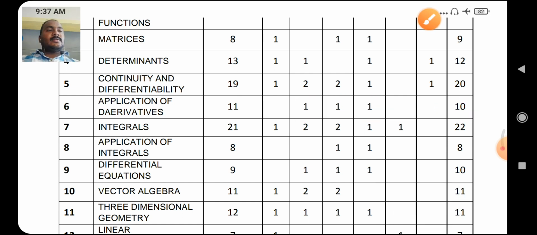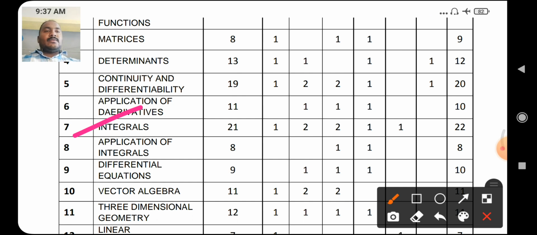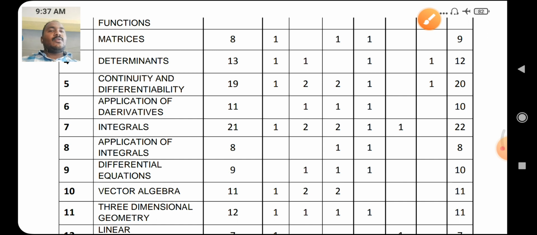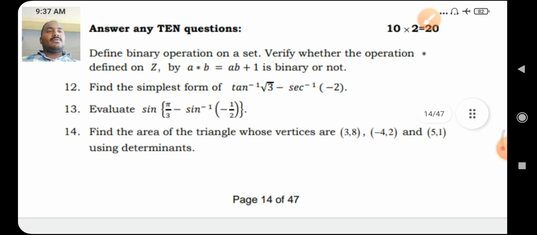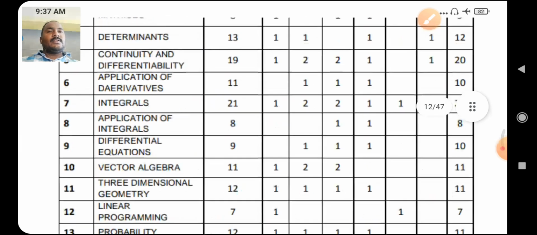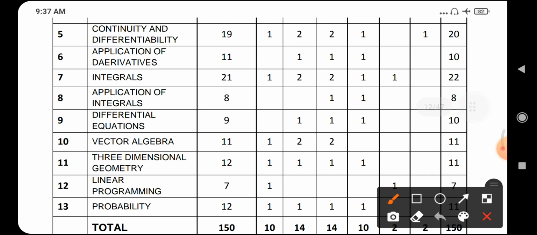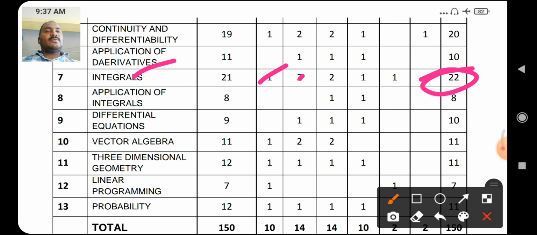In integrals: 1 mark 1 question, 2 mark 2 questions, 3 mark 2 questions, 5 mark 1 question and 6 mark 1 question, total 22 marks. This is the highest chapter. In the annual examination, 22 marks on this chapter, integrals: 1 mark 1, 2 mark 2, 3 mark 2, 5 mark 1, 6 mark 1.